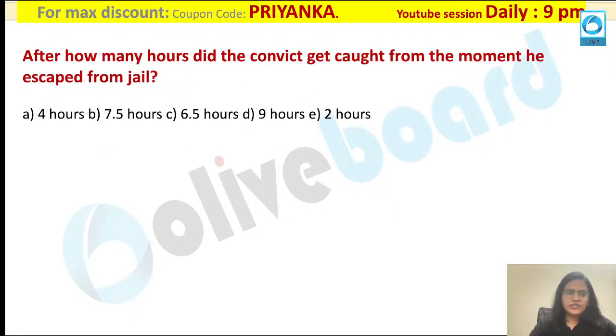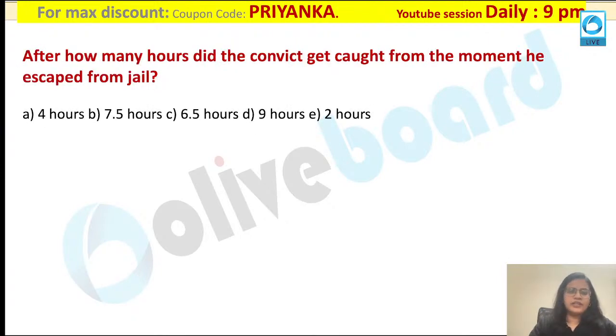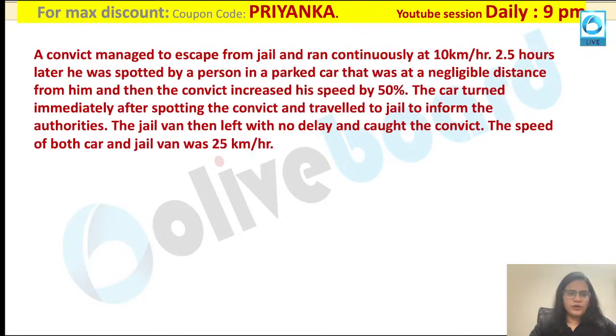So these were the 2 questions which were asked based on this. What is the total distance covered by car and distance travelled by the jail van till they caught the convict over here? And the second question was, after how many hours does the convict get caught over here? Okay, very interesting question and challenging also. Okay, let us do it. All of you just pay attention now.